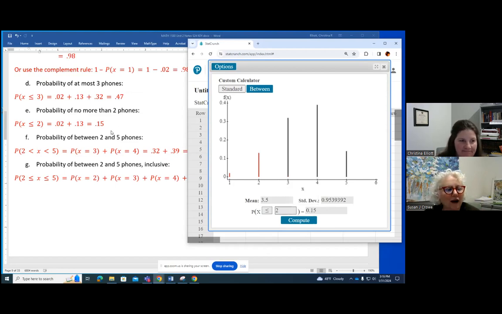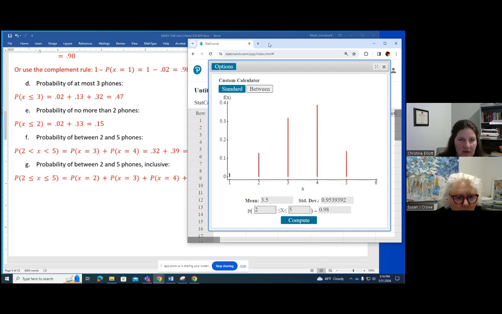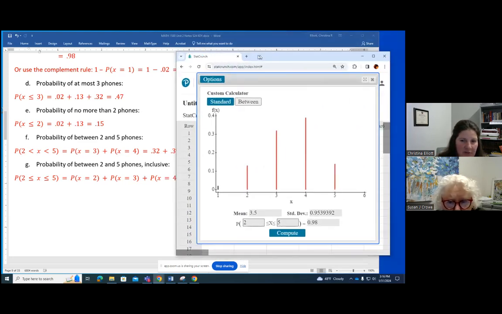Okay, let's do between 2 and 5, and then between 2 and 5 inclusive. Those are going to be a little bit different on this custom calculator. I can't pick the inequality symbol on the custom calculator, so it's set to be inclusive. So I can put the between 2 and 5 inclusive on here, just like this. 0.98, and that's what we got for G, 0.98.